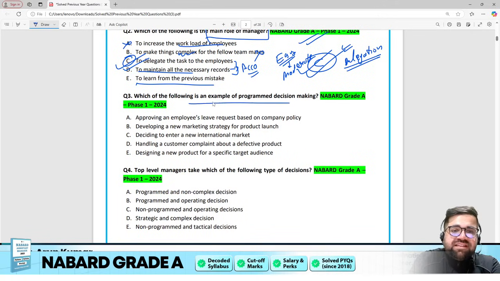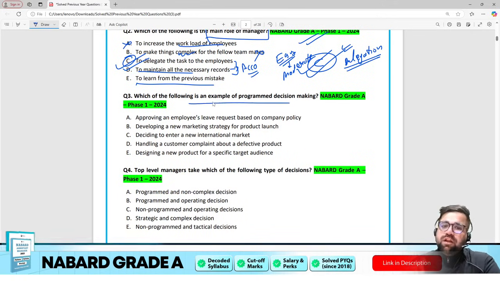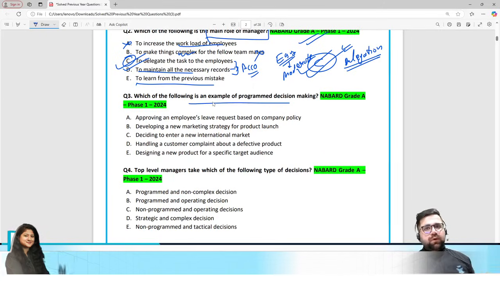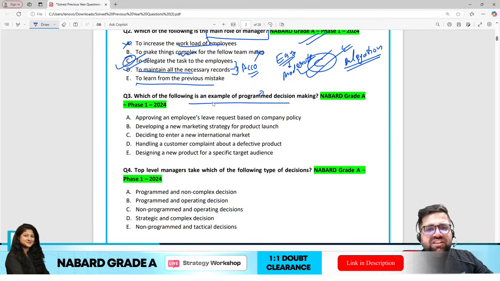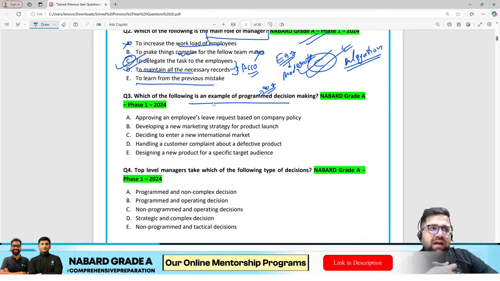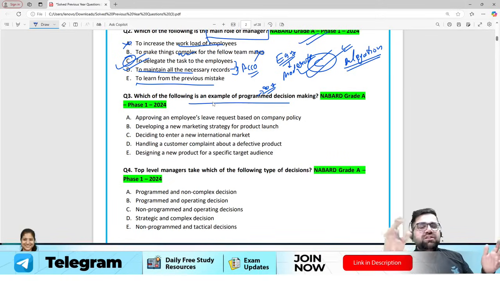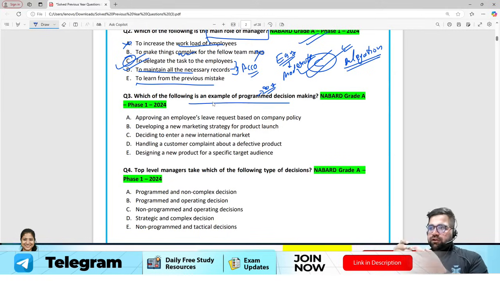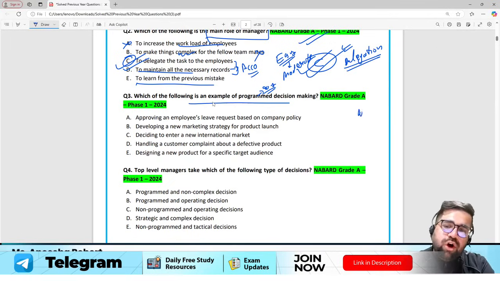Which of the following is an example of programmed decision making? Those who know, there are different types of decision making, programmed and non-programmed. Programmed decision making is quite easy to do. For example, to chew food. Chewing food is very easy because your body knows how to chew food, right? But if you have to do something extraordinary, like sending a rocket to Mars, then it's definitely a tough task. So if something is tough and requires your brain to work on it, then it's non-programmed.